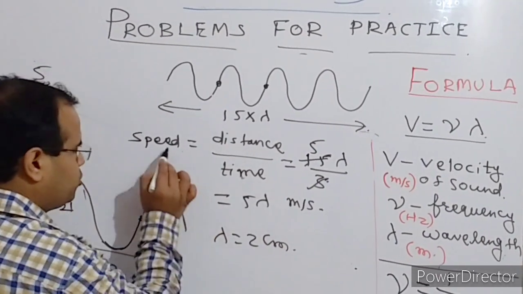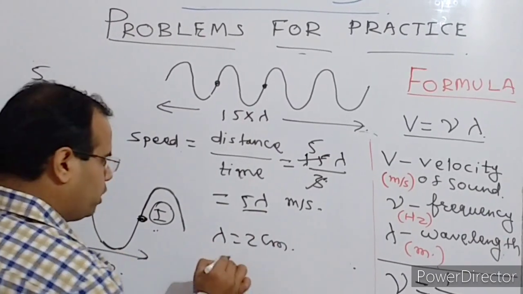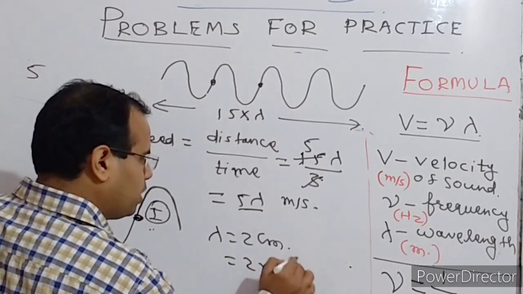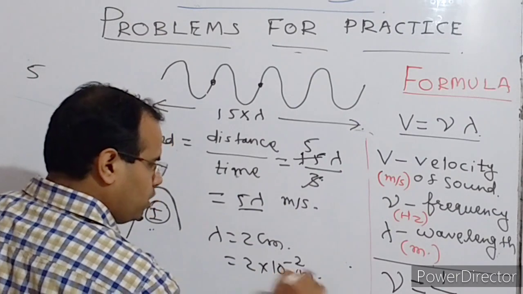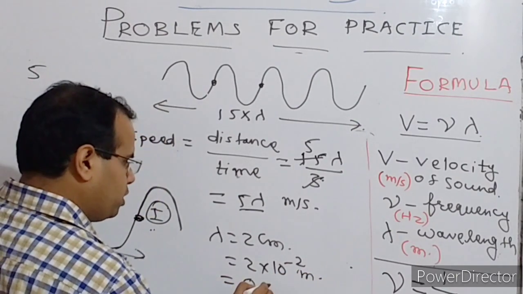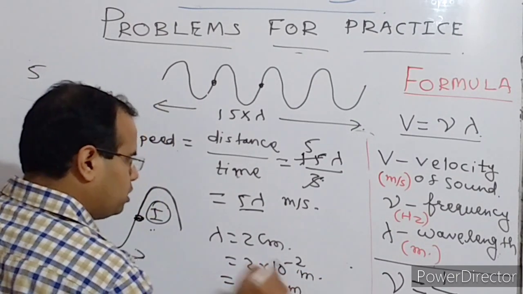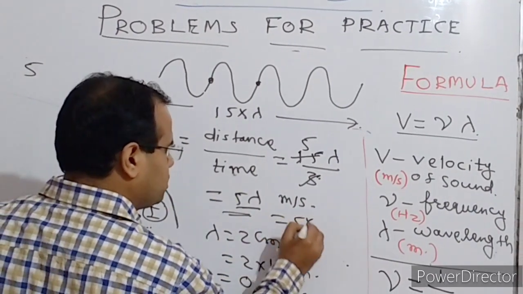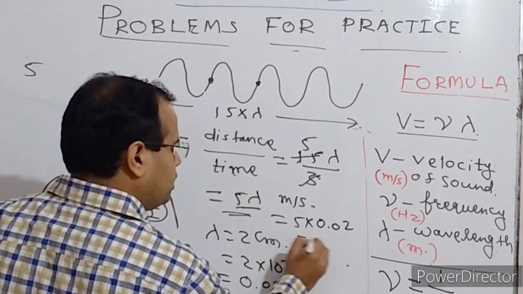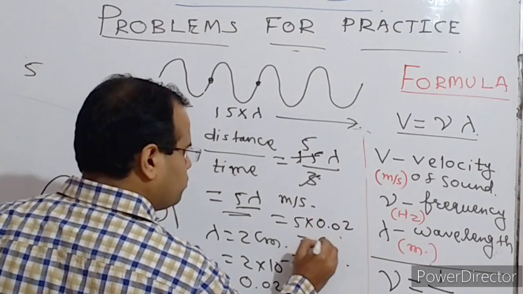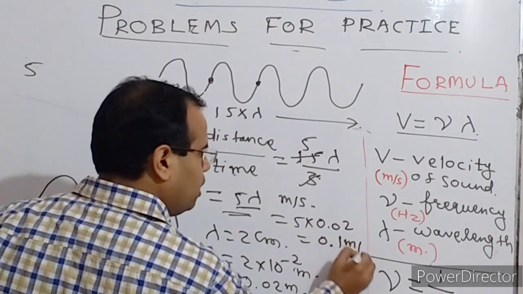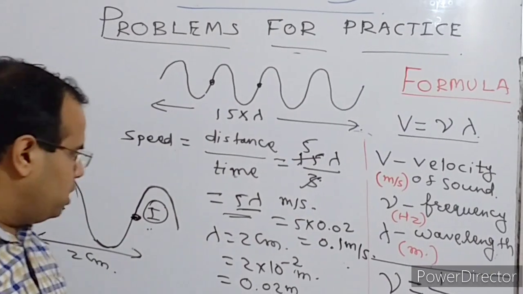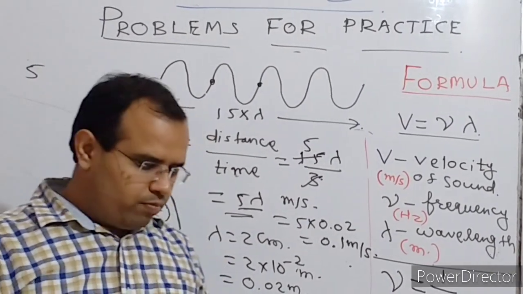Okay, now speed is 5 times lambda. So what you can do? 2 into 10 raised to the power minus 2 meter, or that is 0.02 meter. This you can substitute here to find speed. That will be 5 times 0.02, that is 0.1 meter per second. This is the speed, right?